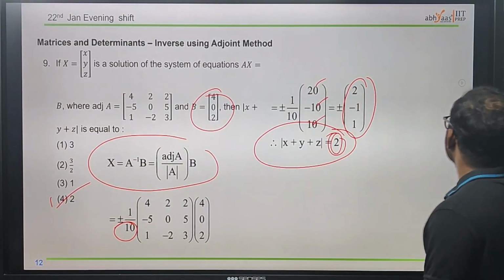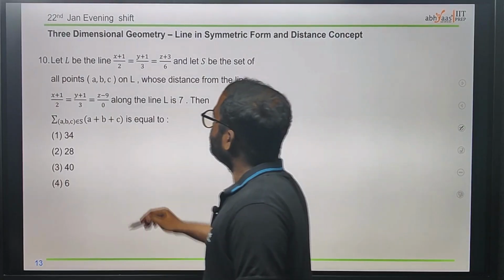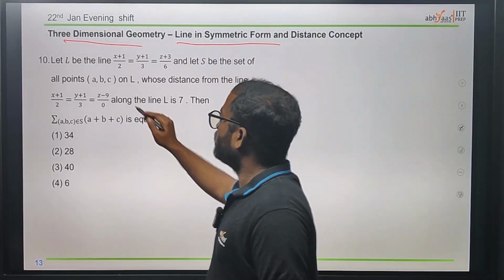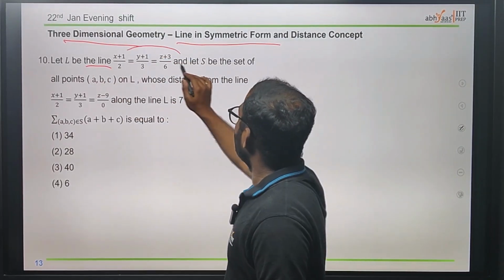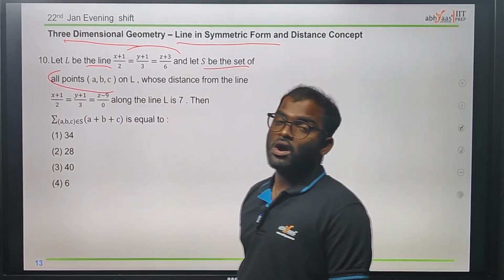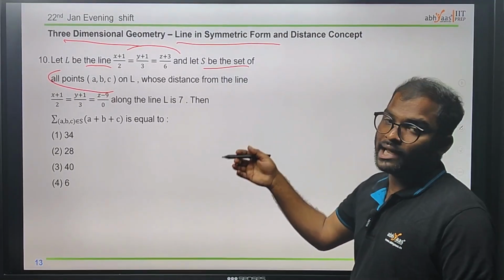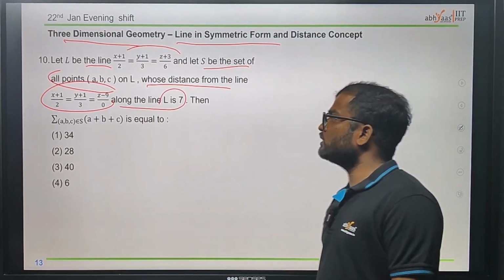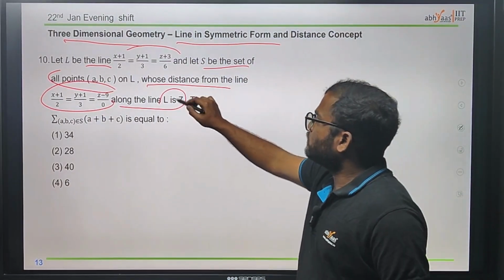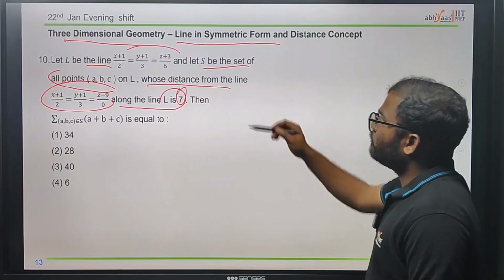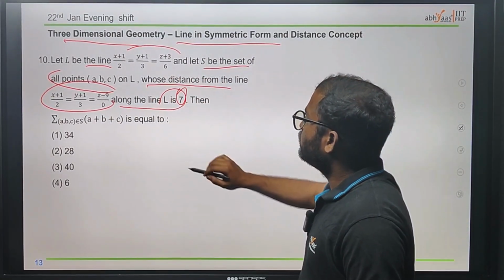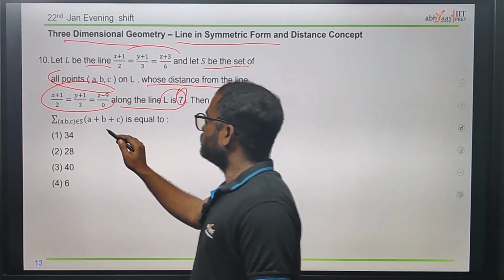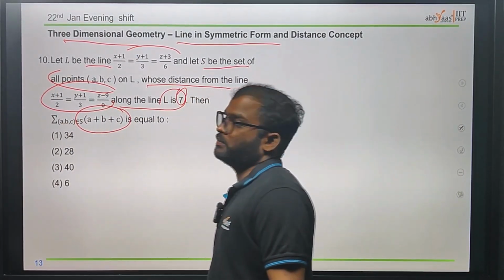Okay, 4. Next, three-dimensional geometry, which is line in symmetric form and distance constant. By using that, we see they have given one line which is this one, and S is the set of all points on L, which is on the line L, whose distance from this line along the line L is 7. They are saying that the distance from that line to the point is 7. Then what is the value of a plus b plus c?